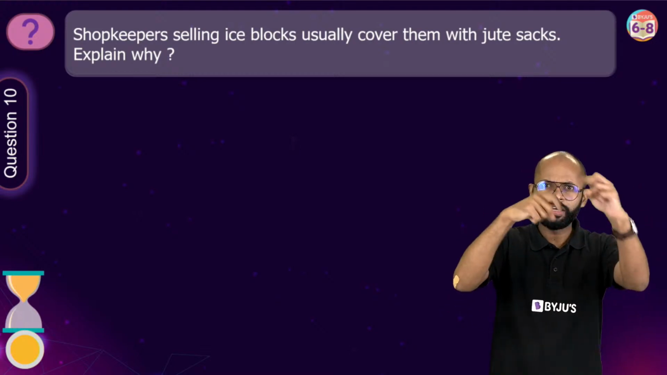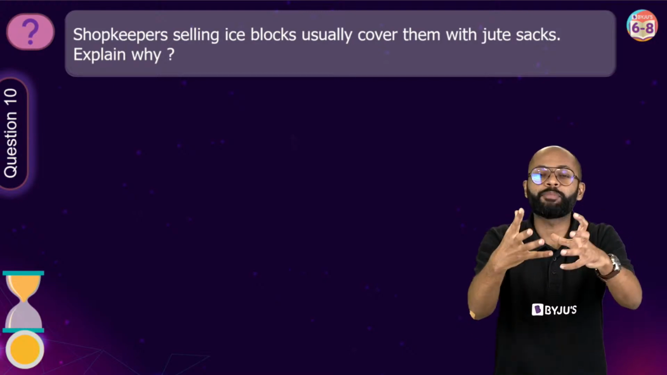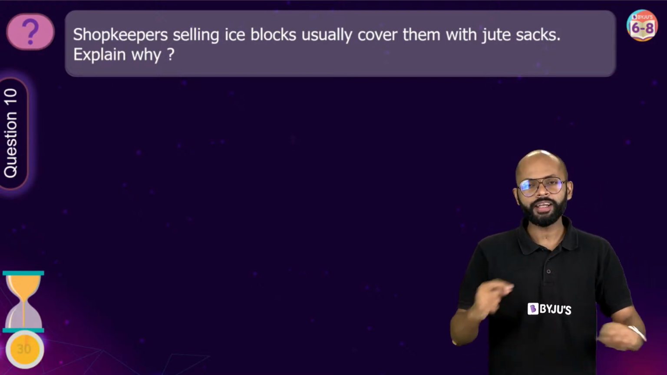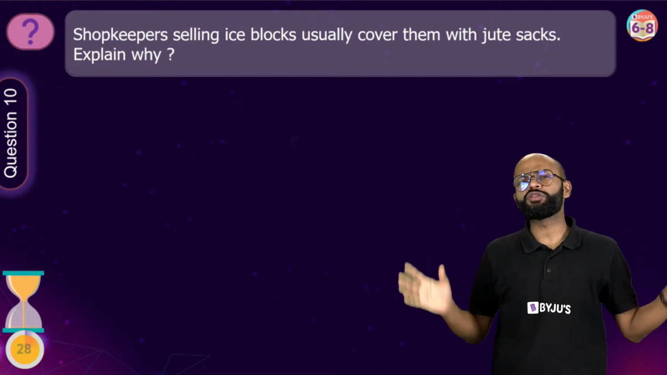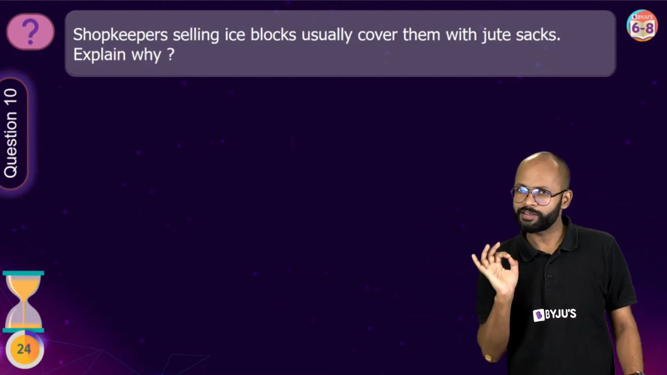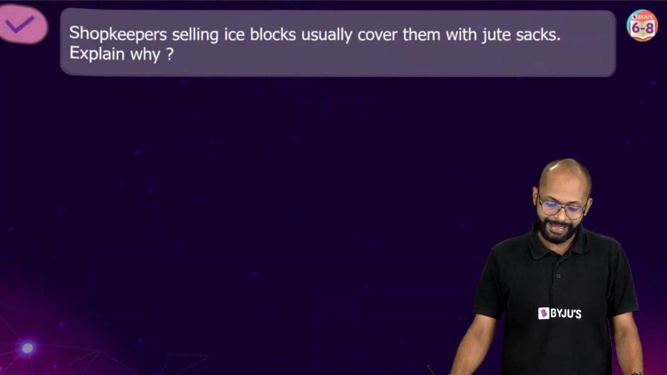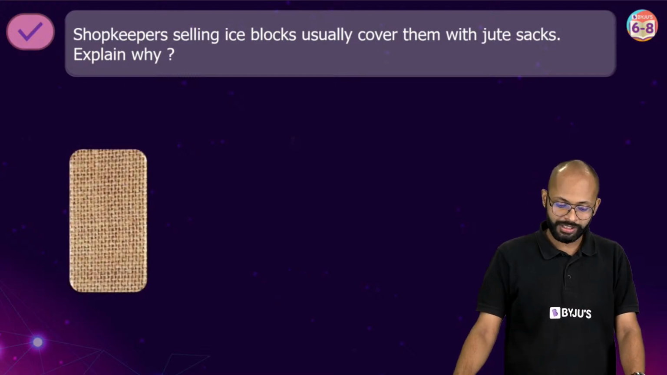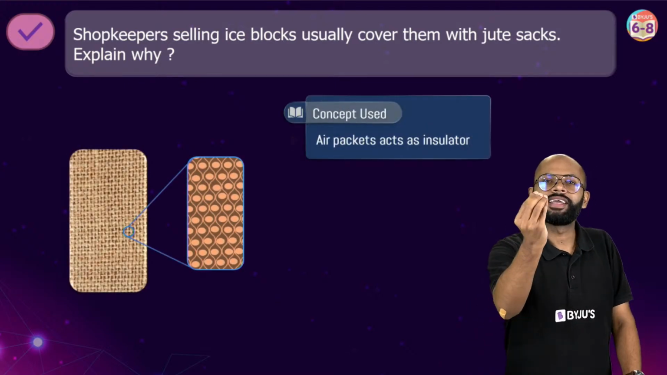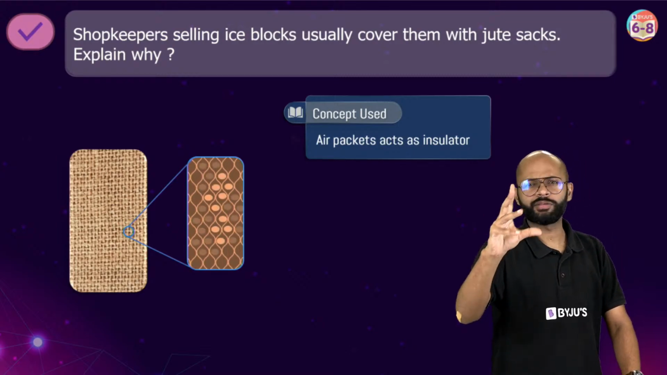Kya hota hai fibers mein? Fibers have spaces in between them. Means air is trapped inside those fibers. Aur air kya hai? One of the best insulators, if you think, it is air. Best insulators mein air ka naam aata hai, right? So, shopkeepers selling ice blocks usually cover them with jute sacks because jute has gaps in between where air gets trapped. And air is what? Air is a badhiya insulator.